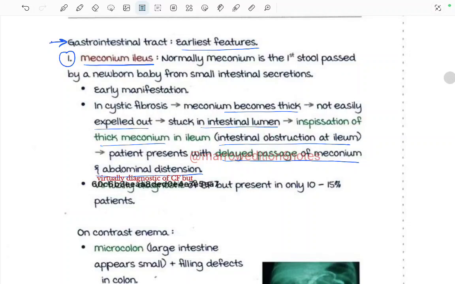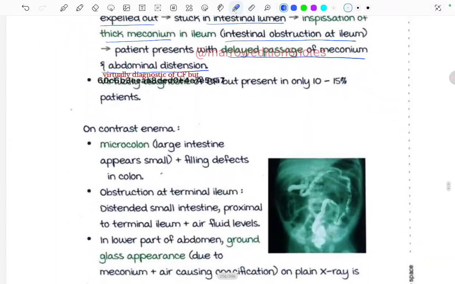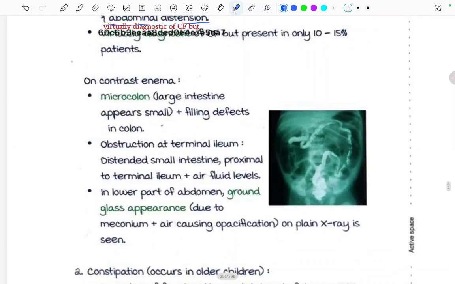What is written here is that meconium ileus is virtually diagnostic of CF, that is cystic fibrosis. How do I know this? Because I have the hard copy too. Moving ahead, it presents in only 10 to 15% of the patients, this meconium ileus. What will be seen on contrast enema? There will be a microcolon, that is the large intestine appears small, plus filling defects in the colon.